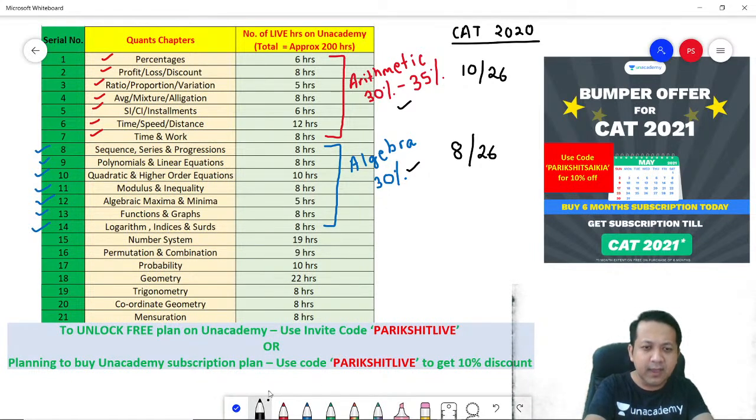Okay. And then which are the next blocks? The next is number system. Now I would say this itself constitutes one block because this is a very important part. This is a very lengthy chapter. More than important, I would say this is a lengthy chapter.